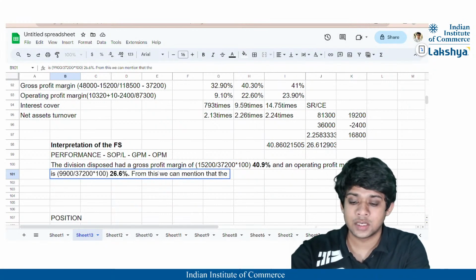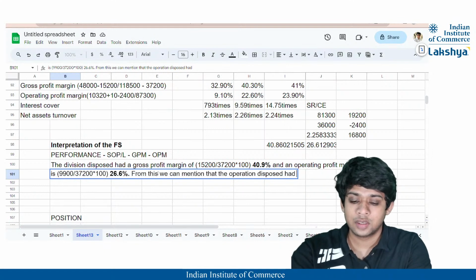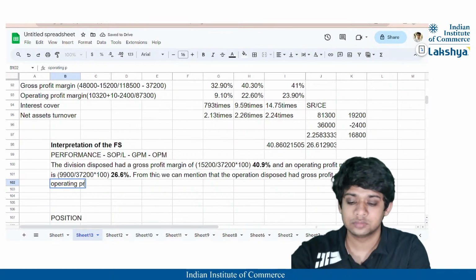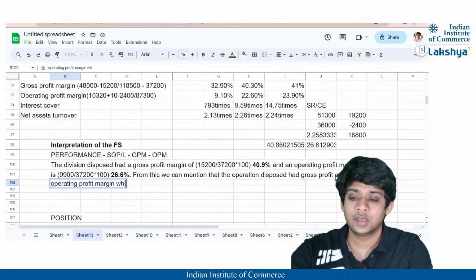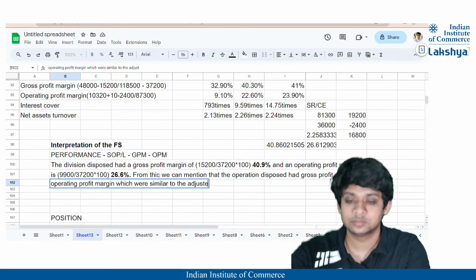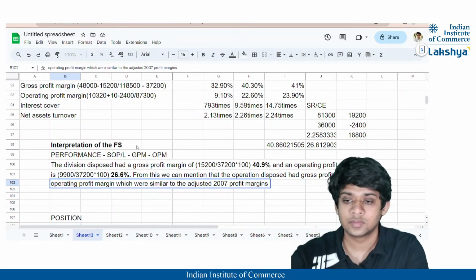that the operation disposed of had gross profit margin and operating profit margin which were similar to the adjusted 2007 profit margins, right?